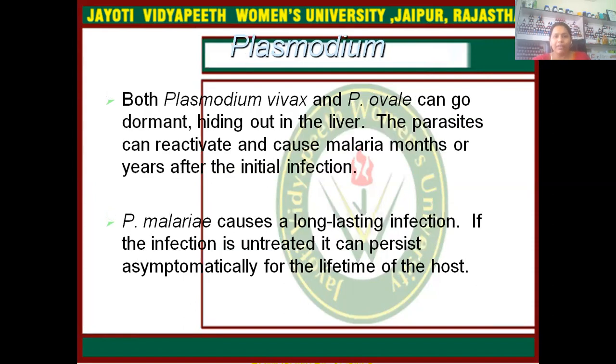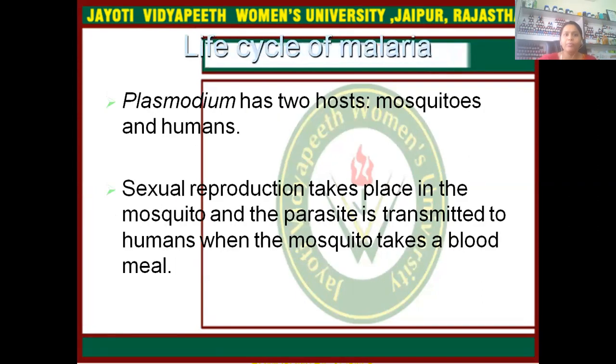Both Plasmodium vivax and ovale can go dormant, hiding out in the liver. The parasite can reactivate and cause malaria months or years after the initial infection. Plasmodium malariae causes a long-lasting infection. If the infection is untreated, it can persist asymptomatically for the lifetime of the host.